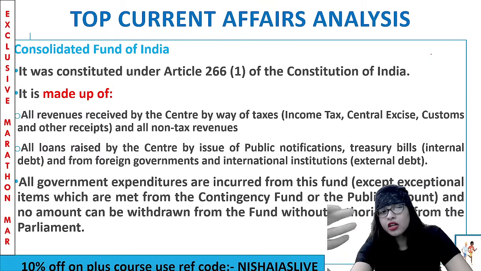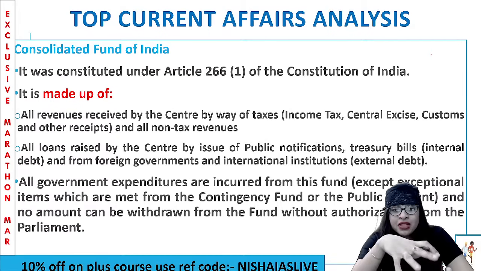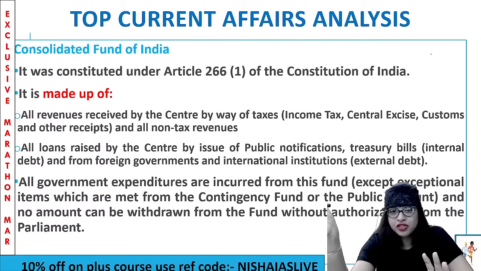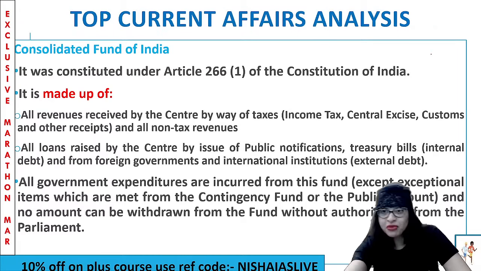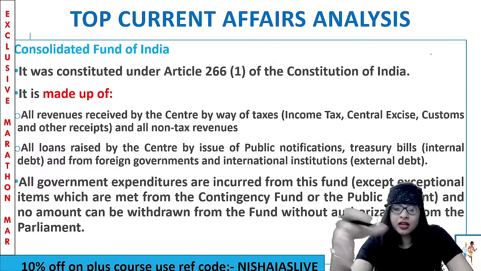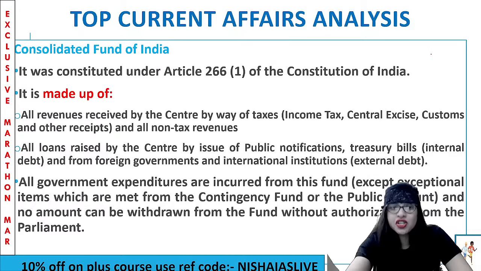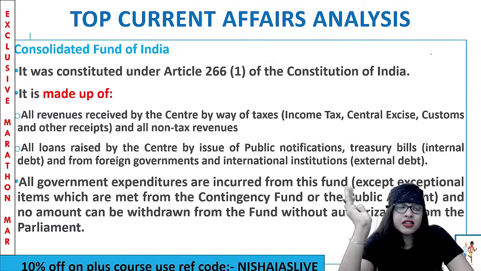It also consists of all the loans raised by the Centre by issue of public notifications, treasury bills, and also from foreign governments and international institutions like the IMF, World Bank and so on, because money is coming in and you're storing it. And it also consists of all the government expenditure which they incur by taking money from the Consolidated Fund of India. Clear? Except for the emergency Contingency Fund and the Public Account, whatever other amount comes, that is what you will take out for government expenditure, and it comes under the Consolidated Fund of India.